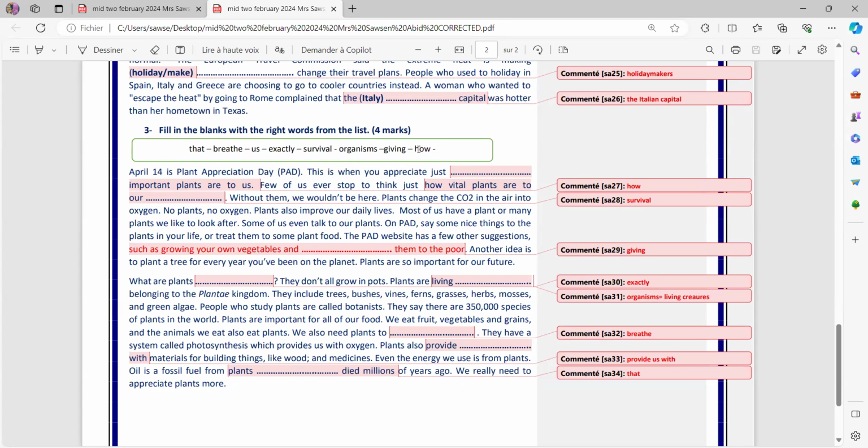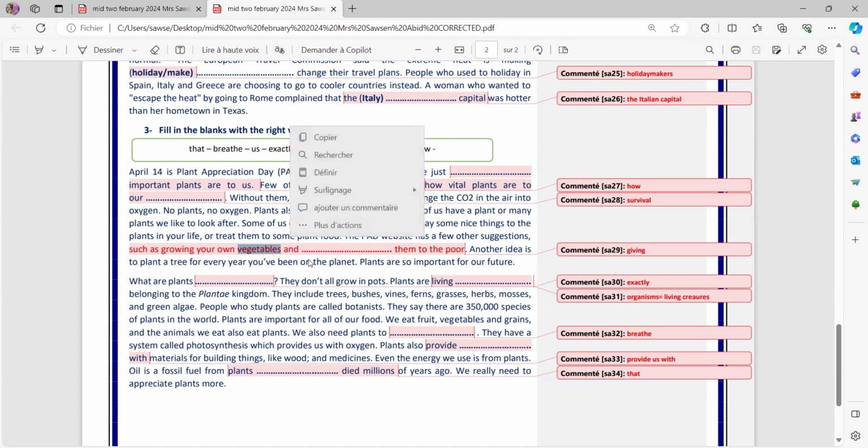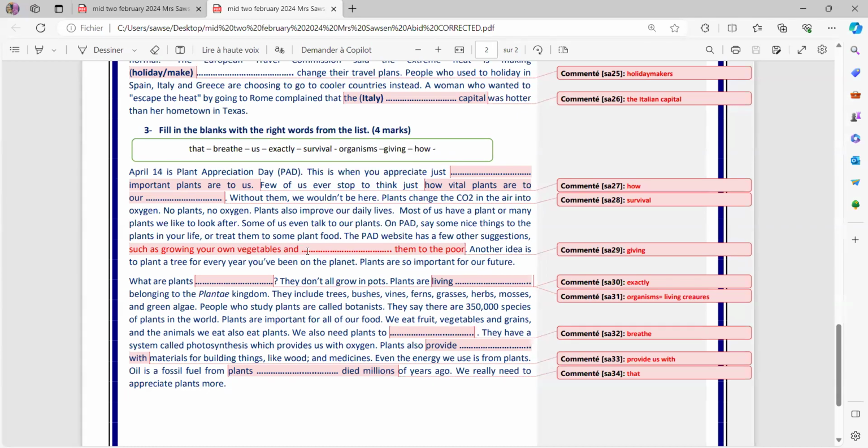And here, some students simply failed because they took the parallel of vegetables and put organisms, which means nothing here. So the sentence has no meaning. But here is growing your own vegetables. That's number 1. And number 2, giving them to the poor, giving plants to the poor. That was it.